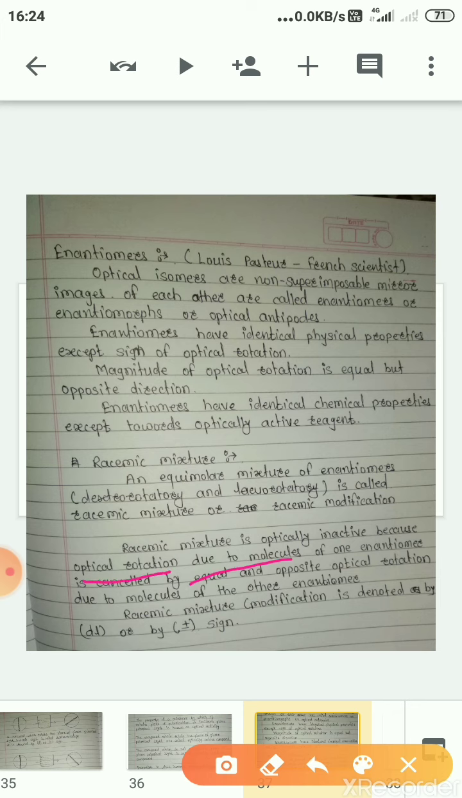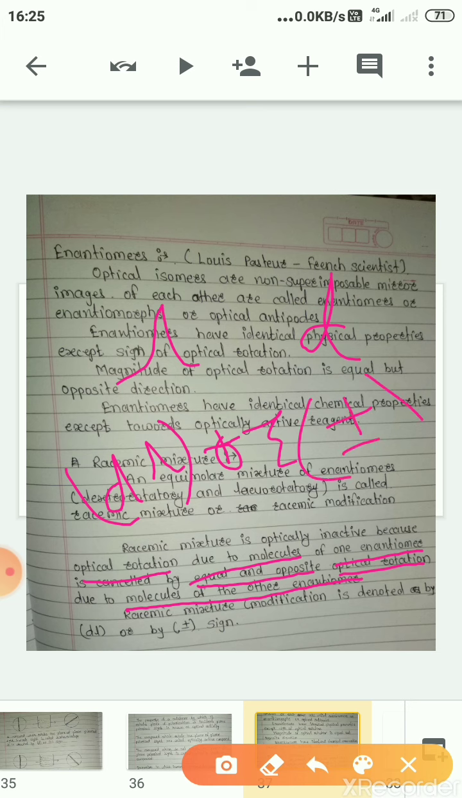The racemic mixture is optically inactive because the optical rotation due to molecules of one enantiomer, D, is cancelled by equal and opposite optical rotation due to molecules of the other enantiomer, L. This racemic mixture or racemic modification is denoted by DL because it contains both dextrorotatory and levorotatory forms, or it can also be denoted by plus minus sign.